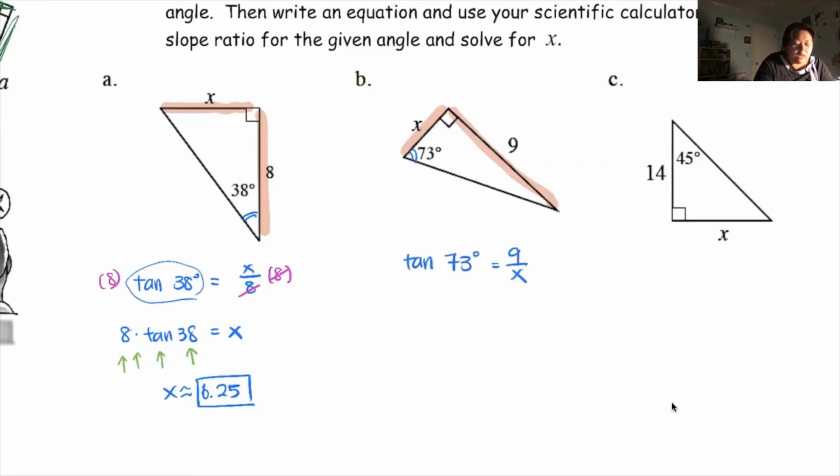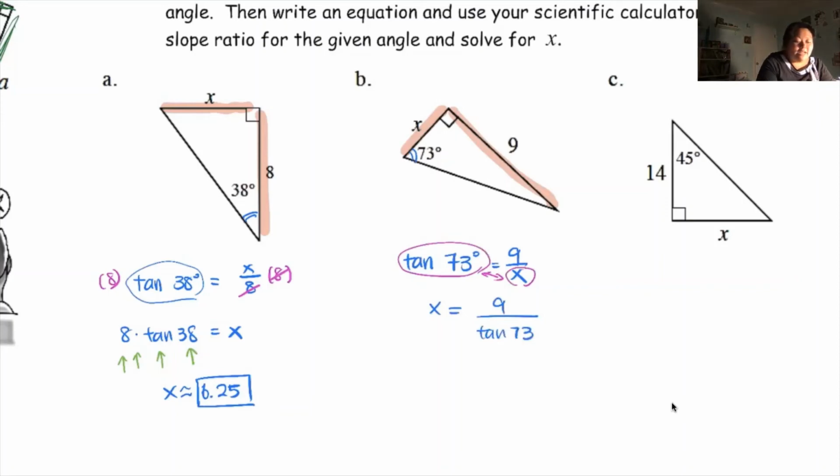What do we do? If you didn't know this trick yet, this is a very handy trick to do. If your variable is in the bottom of the denominator, you can simply take the left side and that denominator and switch places. So it becomes x equals 9 divided by tangent of 73. Cool, huh? All right, now you can punch it out in a calculator.